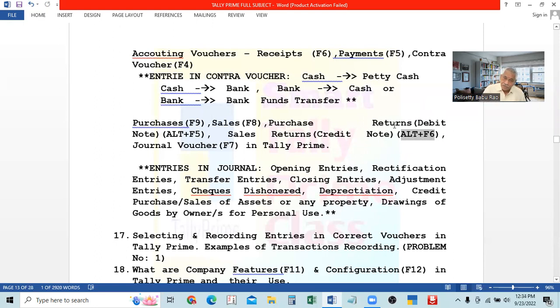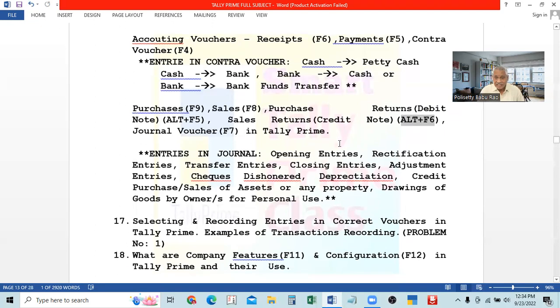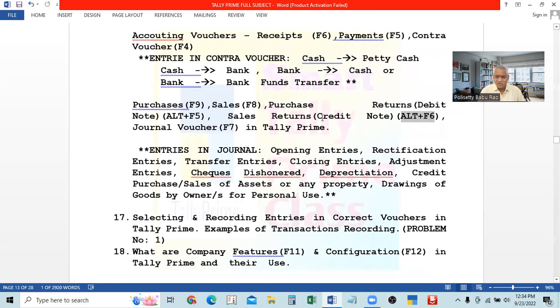This credit note is issued not only for sales returns; similarly, a debit note is issued not only for purchase returns, but for some other reasons also. That we will learn. When we are learning, we will study each one separately and see in Tally how to enter all of these. Then we will understand and know. Then I will discuss what the other reasons are, because not only goods returned; sometimes, I will tell you now itself.